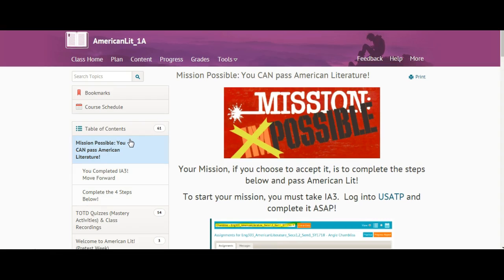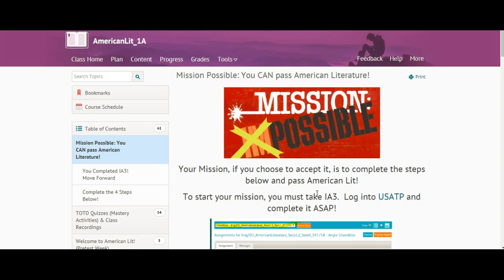Once you click on it, you are going to see our Mission Possible. You can pass American literature. It is not too late. So your mission, if you choose to accept it, is to complete the steps below and pass American Lit. So what do you have to do?